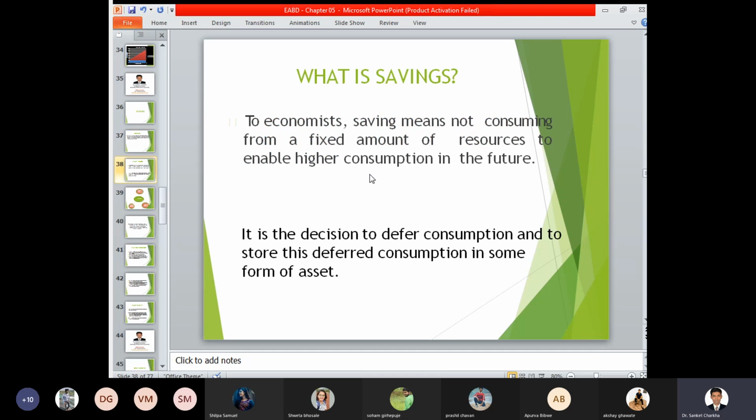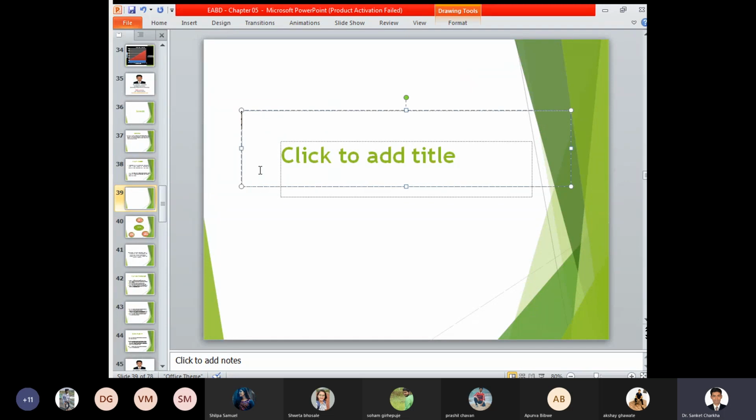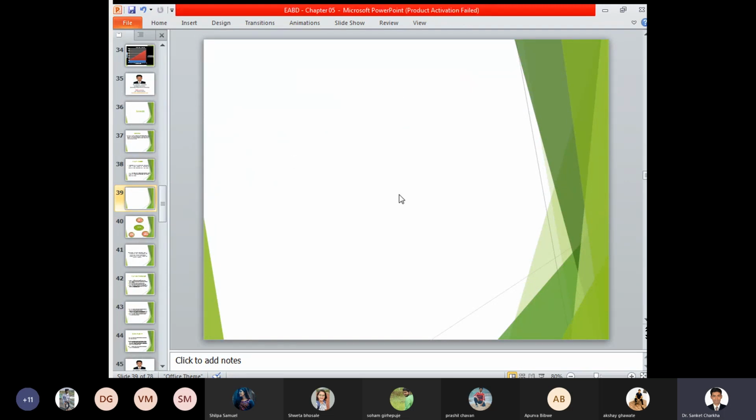Now, what is savings? In economics, savings means not consuming from a fixed amount of resources to enable higher consumption in the future. So what is the perception of an economist in terms of savings, what are they looking for? Whenever I say that I am saving a certain sum of money, what does the economist think? An economics person will always think that whenever a particular amount of money is saved, it will be consumed at a certain future stage,